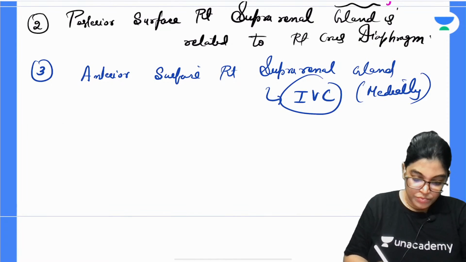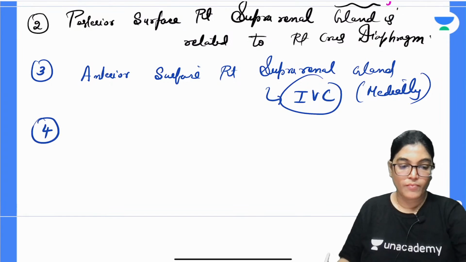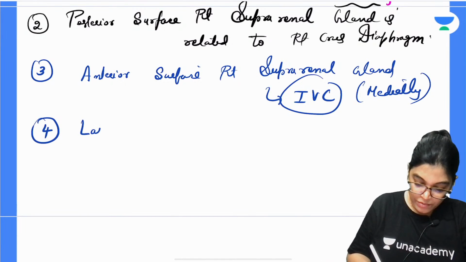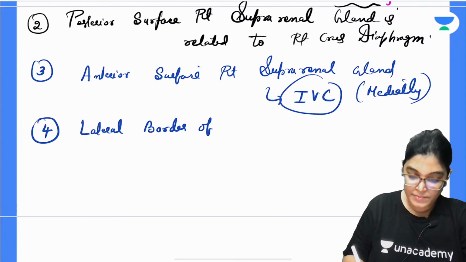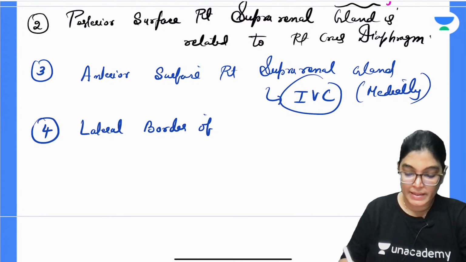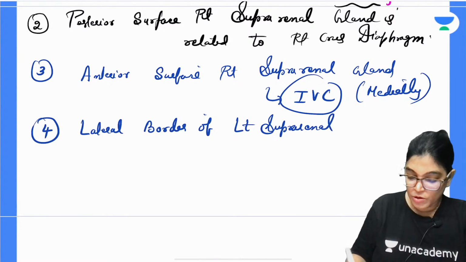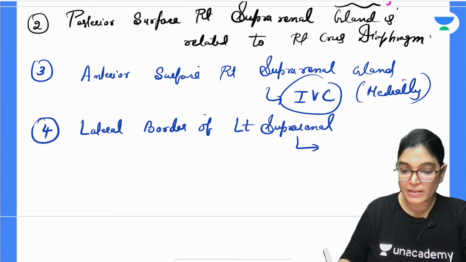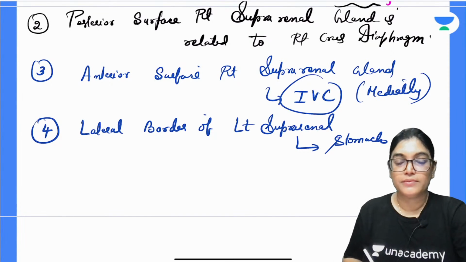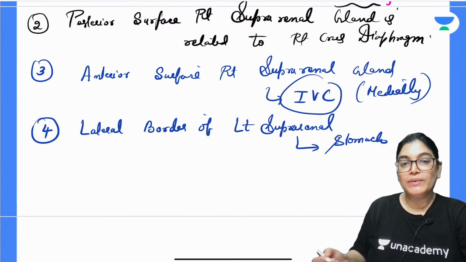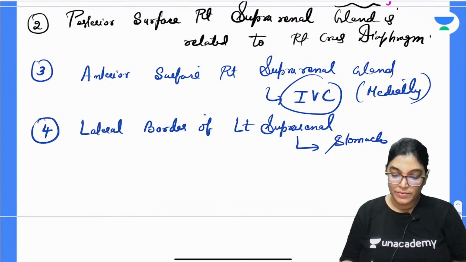Now moving on to the fourth point, lateral border of left suprarenal gland. If we talk about the relation of lateral border of left suprarenal gland, it is related to the stomach. And when we are talking about the lateral border of right suprarenal gland, it is related to liver.